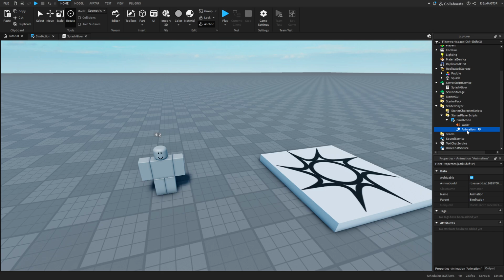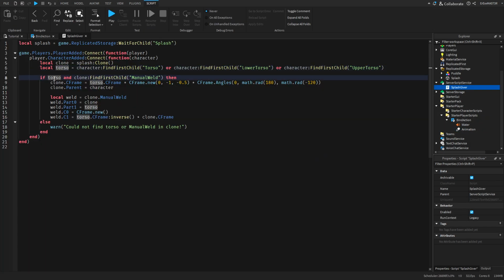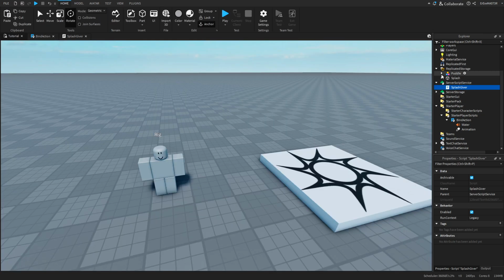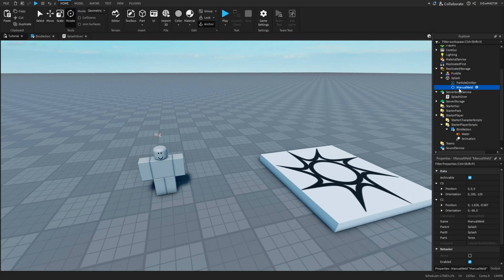So I have the animation here, and this is an R6 animation. I made it R6 because it's literally easier to make. If you want, you can exchange it with your own. And then we see if the torso is actually a thing. One thing I actually forgot to mention, this needs to have a manual weld.